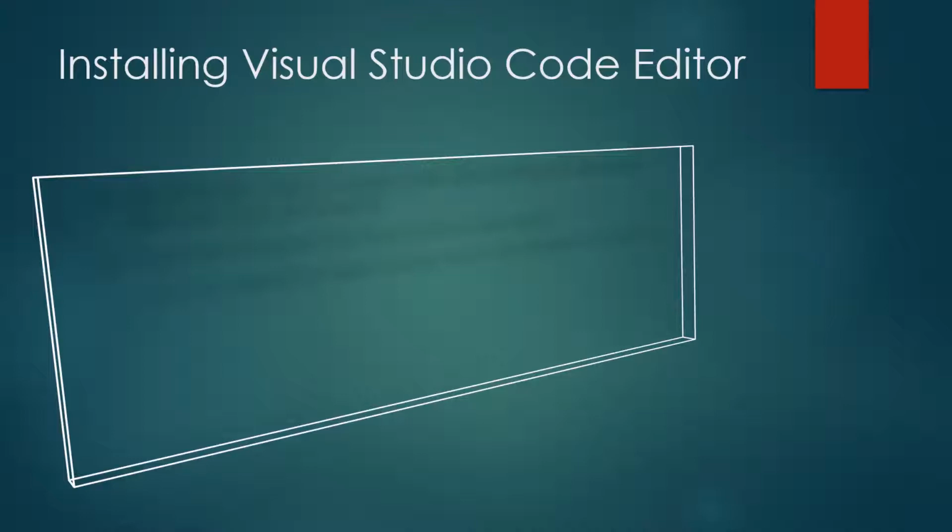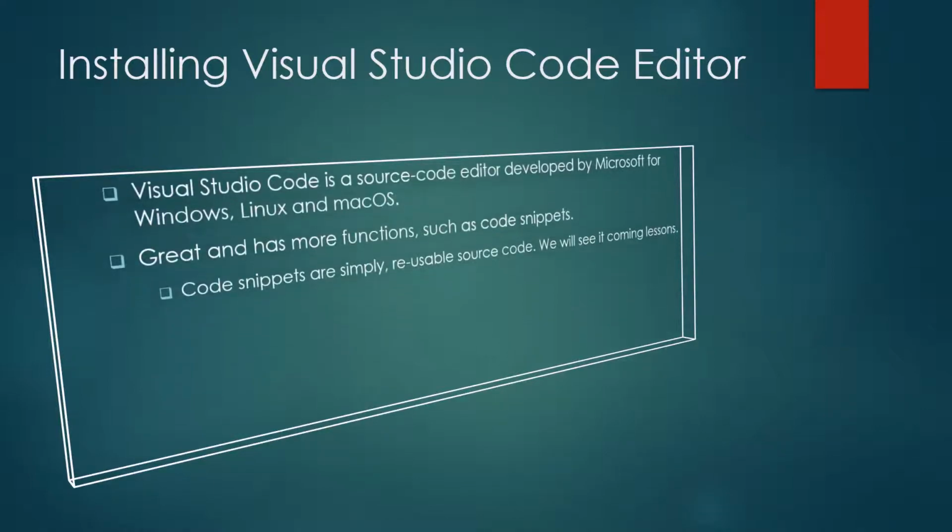In order to get started, the interesting part of writing the code, let us install our code editor. In here, we will use Visual Studio Code Editor. Visual Studio Code is a source code editor developed by Microsoft for Windows, Linux, and Mac. It is great and it has more functions such as code snippets. Code snippets are simply reusable source code, and we will see it in more detail in coming lessons.